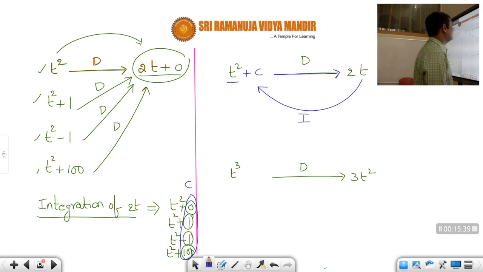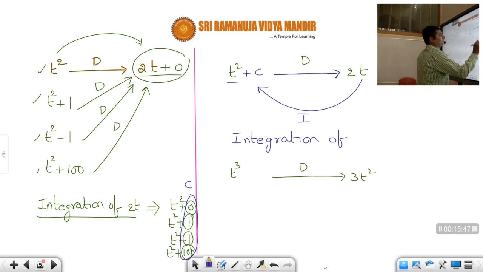So integration of 2t is what, students? Integration of 2t is t square plus c. That c can be 0, 1, minus 100, we don't know, but some arbitrary constant. Okay, students. So therefore, this is the answer, students.